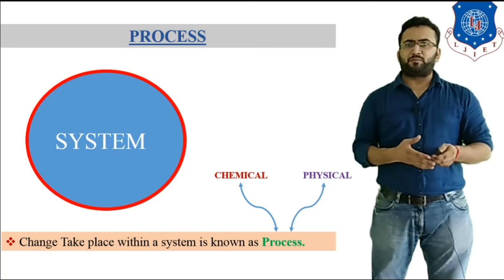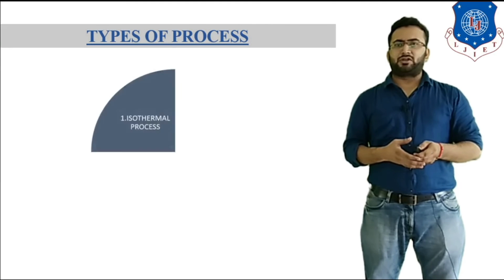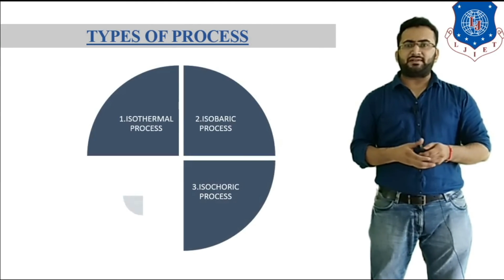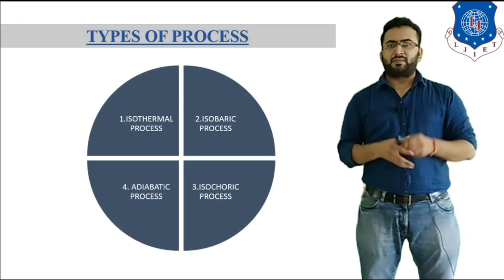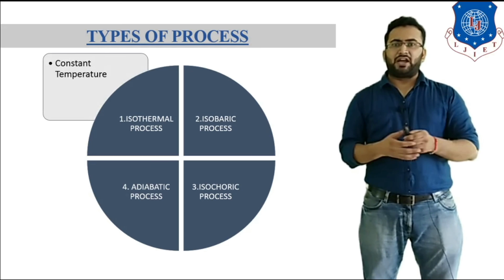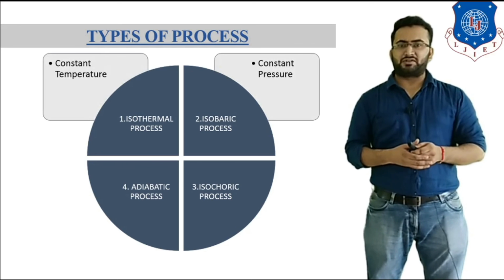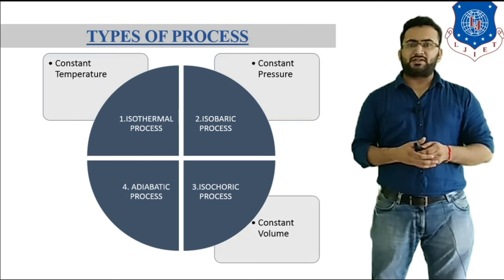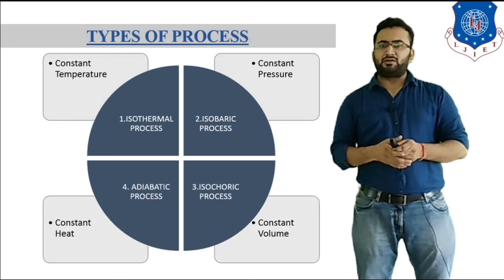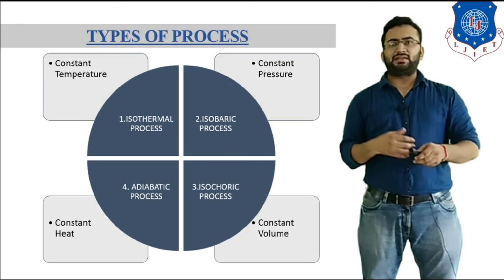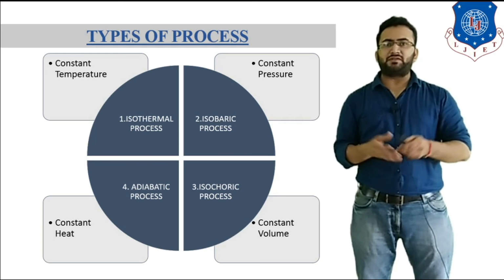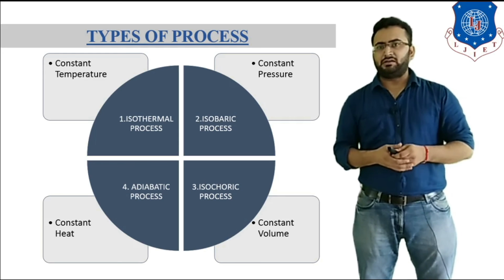There are various types of process, such as isothermal process, isobaric process, isochoric process and adiabatic process. In an isothermal process, temperature is constant, whereas in an isobaric process, pressure is constant. In an isochoric process, volume is constant, and in an adiabatic process, there is no heat exchange throughout the process. So these are all types of process. There are various other types of process which we'll discuss in another lecture.